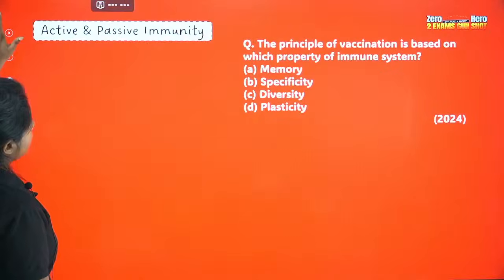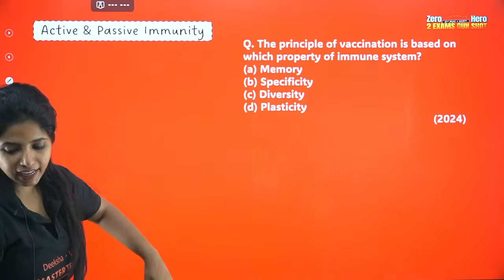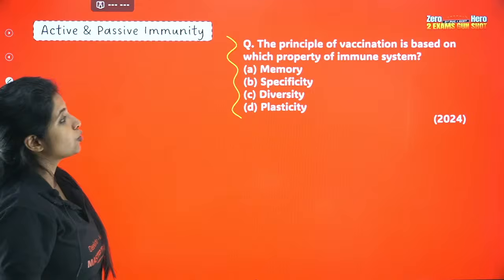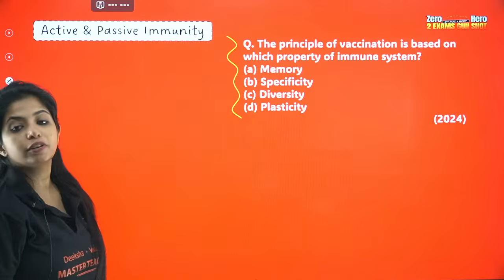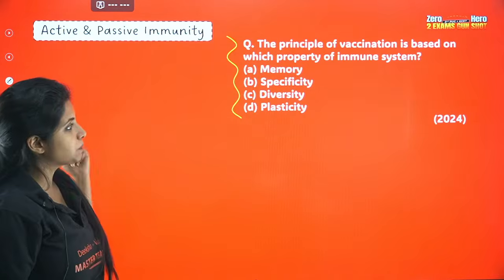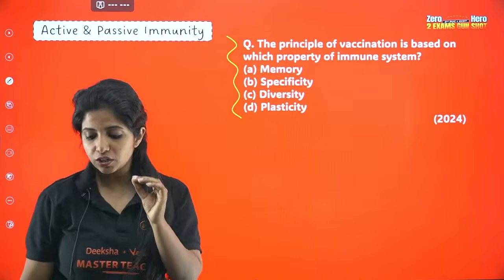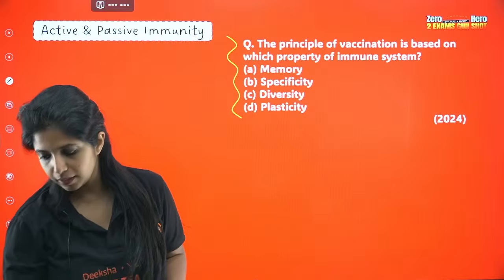So over here, I have a question for you guys. Please try to solve this. The principle of vaccination is based on which property of immune system? Memory, specificity, diversity, or plasticity? The principle of vaccination is based on what?